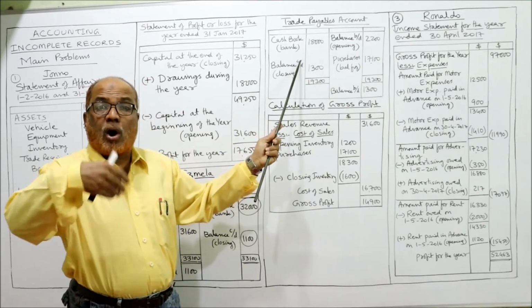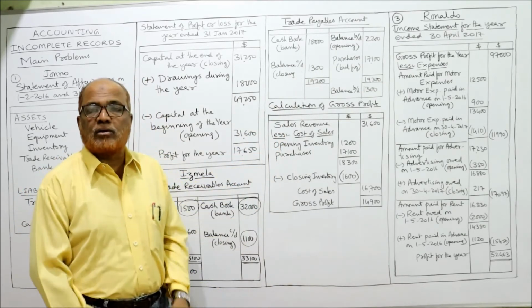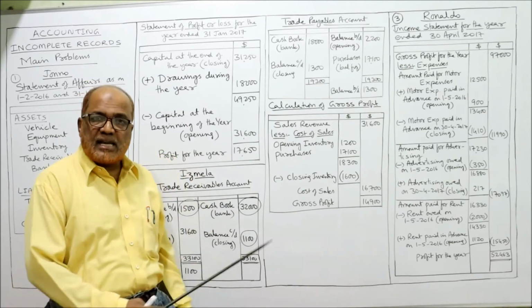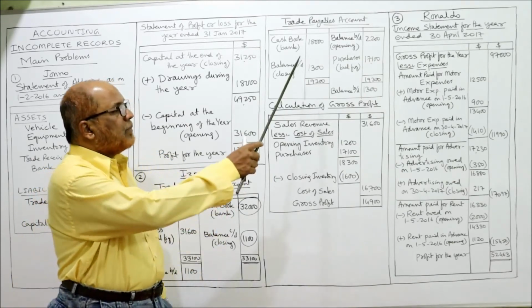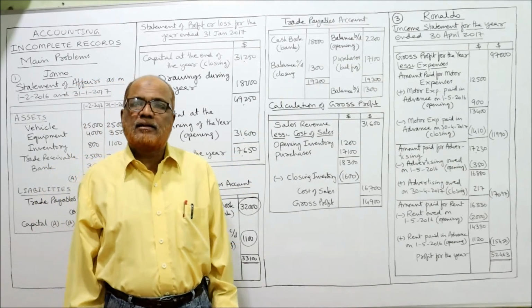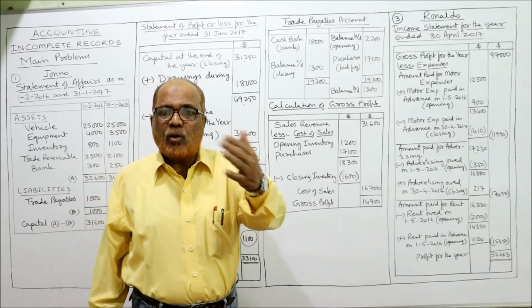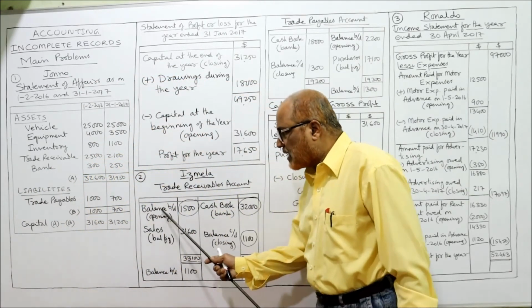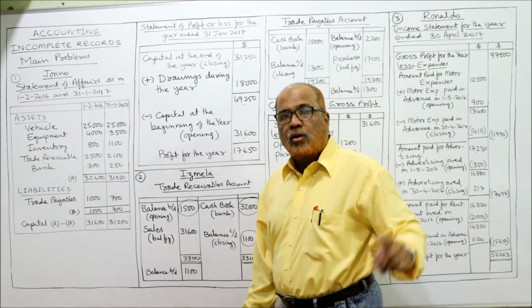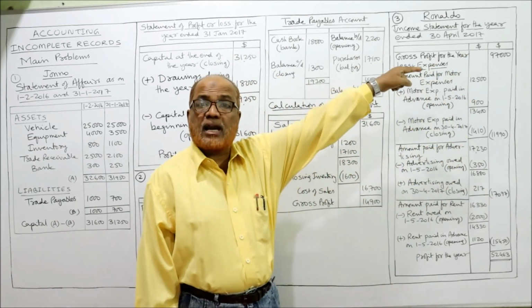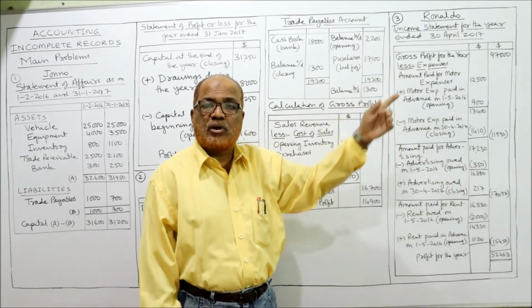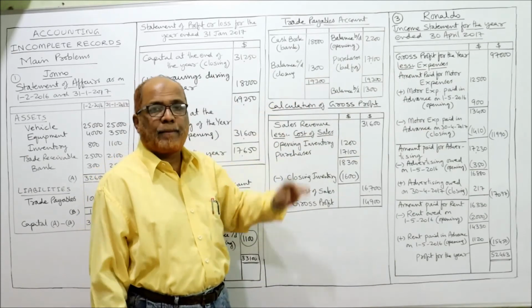Trade payable account is the opposite of trade receivable account. Trade receivable is an asset, trade payable is a liability. So, opposite. Here the opening balance you took on the debit side, here the opening balance will be taken on the credit side, because this is receivable, this is payable.